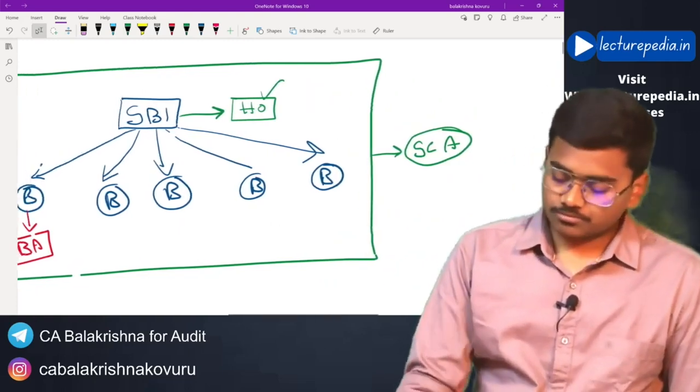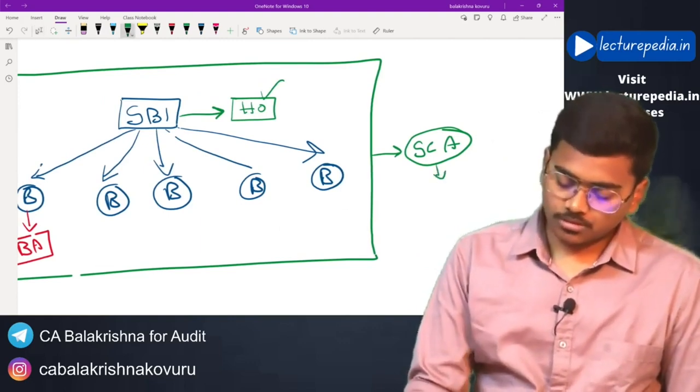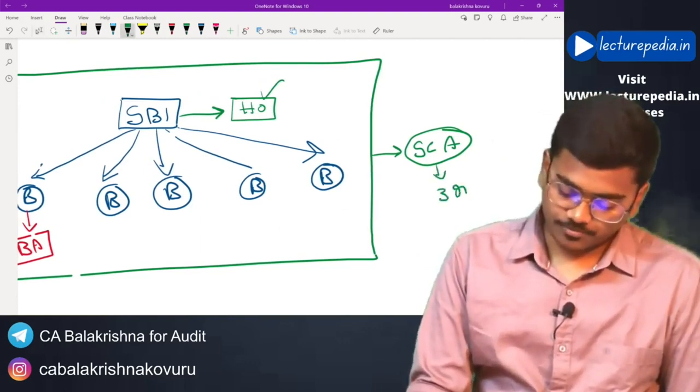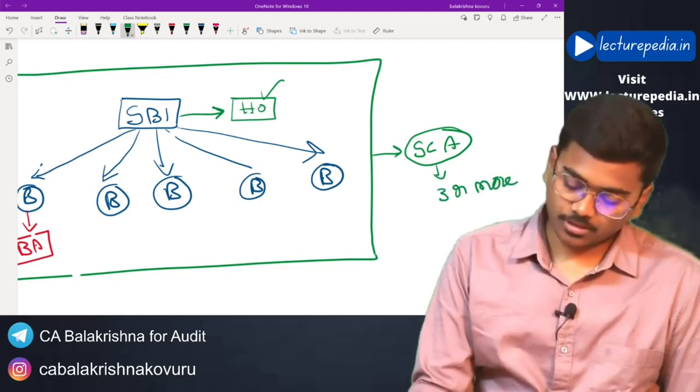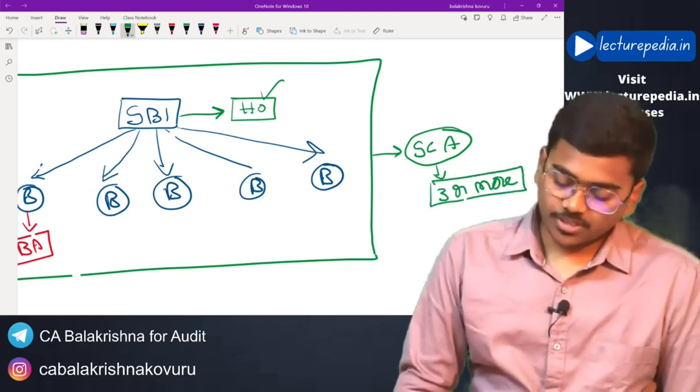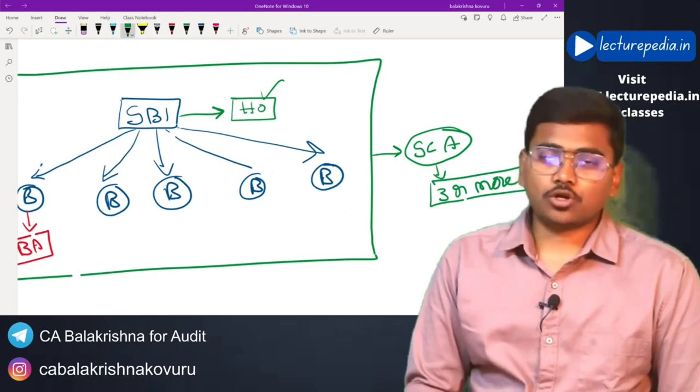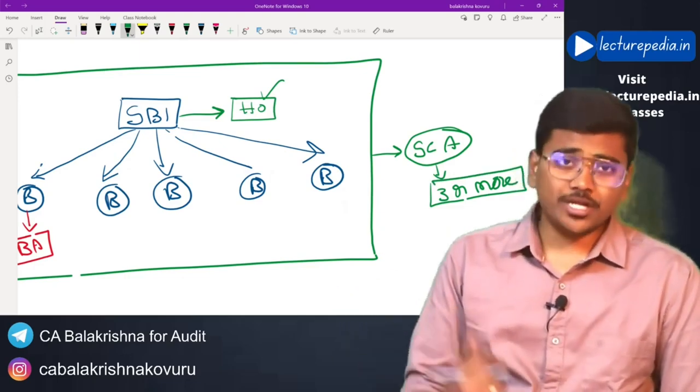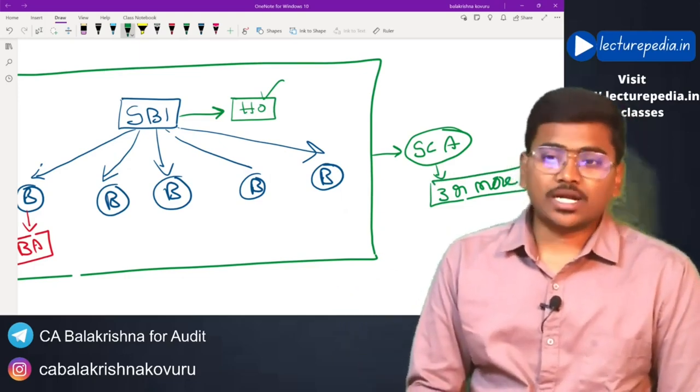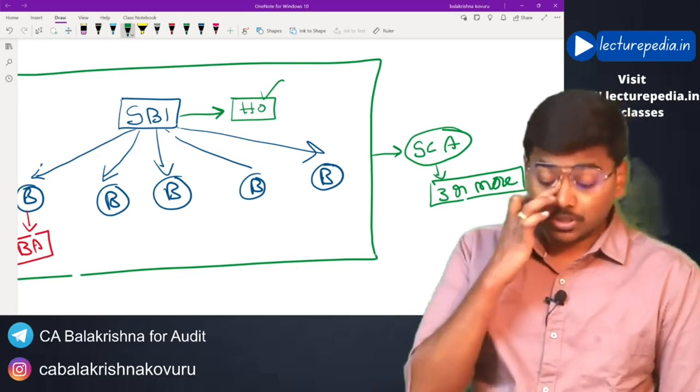Generally 4 or 3 or more firms together will be appointed as statutory central auditors. Joint auditors will be appointed to conduct the central audit.